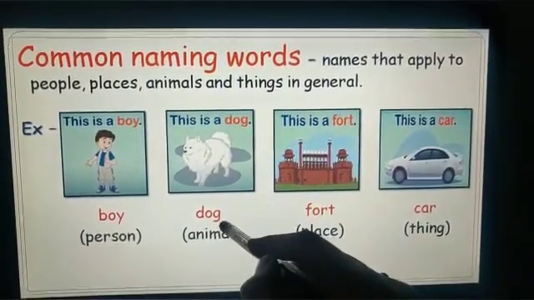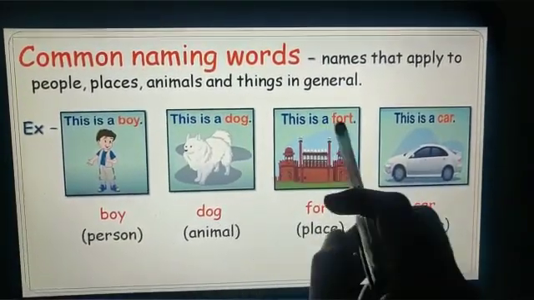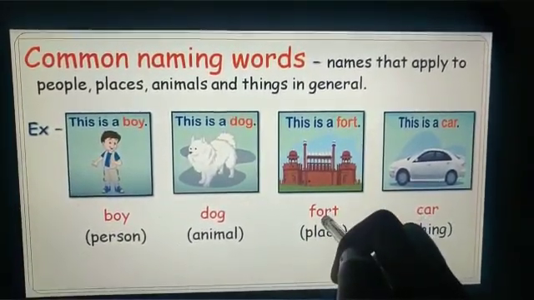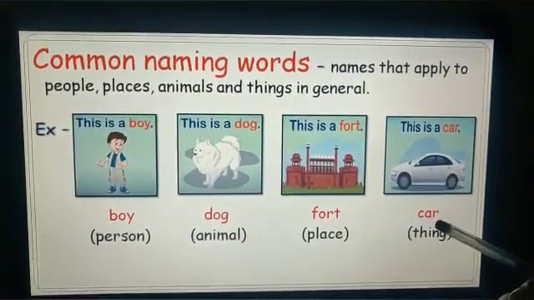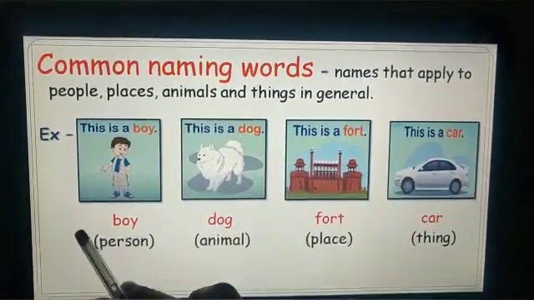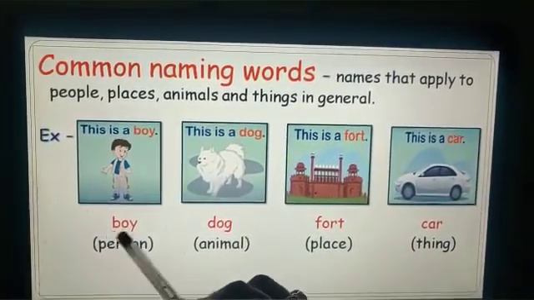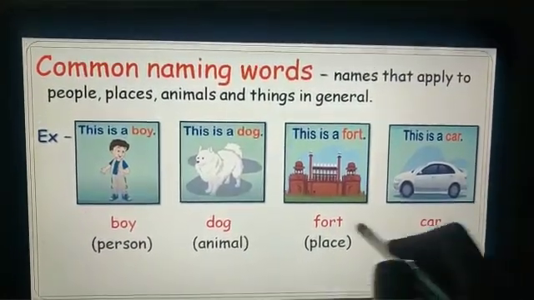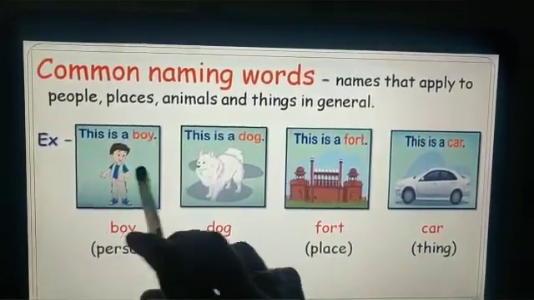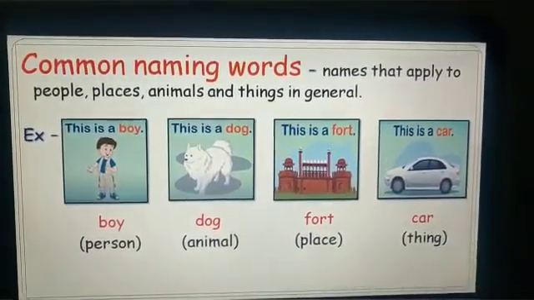This is a dog, a name of an animal. This is a fort, name of a place. This is a car, name of a thing. So these are common naming words like boy, dog, fort and car.